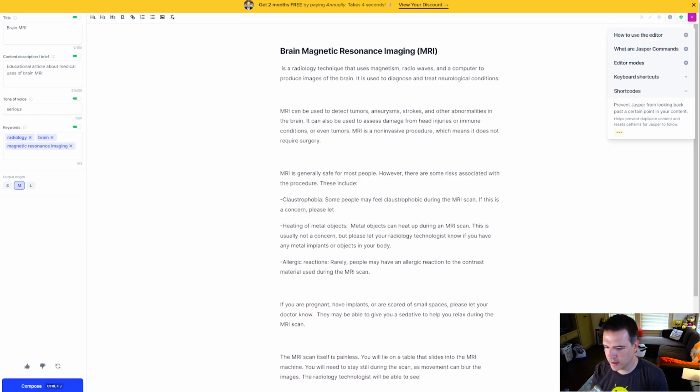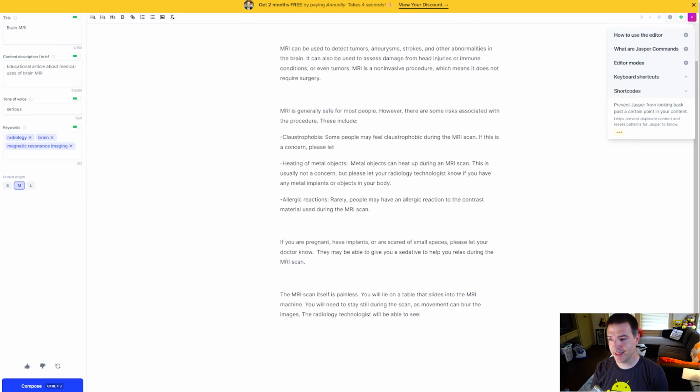All right, so it says if you're pregnant, let your doctor know. They may give you a sedative to help you relax. That would not apply if you were pregnant. The MRI is painless. You lie on a table that slides into the MRI machine. All right, so I gotta tell you, Jasper is actually doing a pretty decent job. It's writing a pretty low end, but overall somewhat accurate measure of what brain MRI is like. It says the radiology technologist will be able to see you during the scan if you are uncomfortable. Your doctor will get your results later.